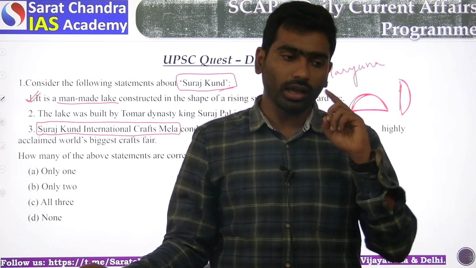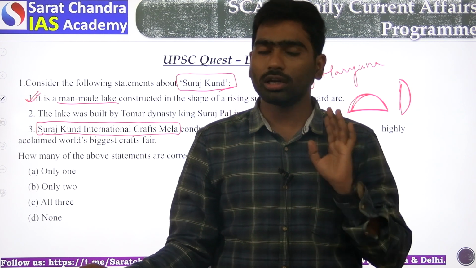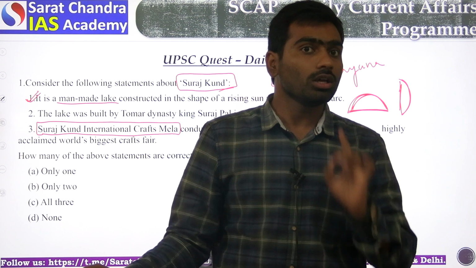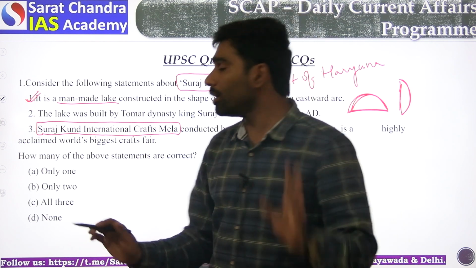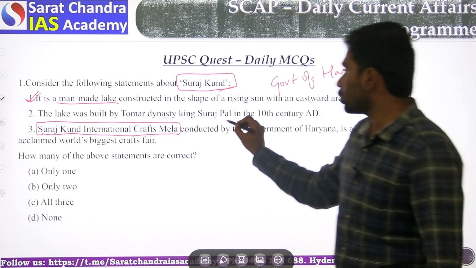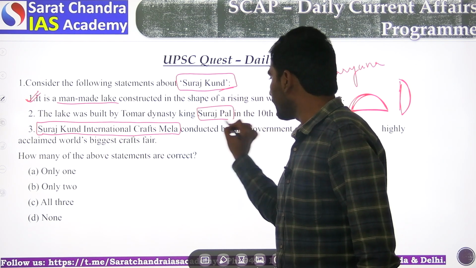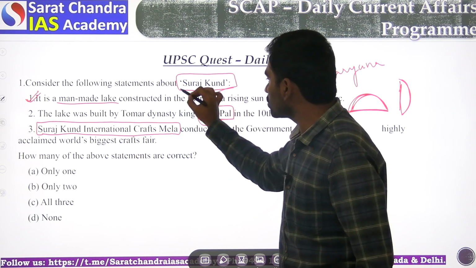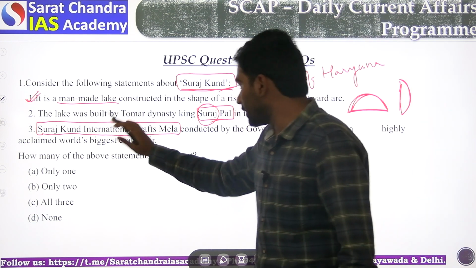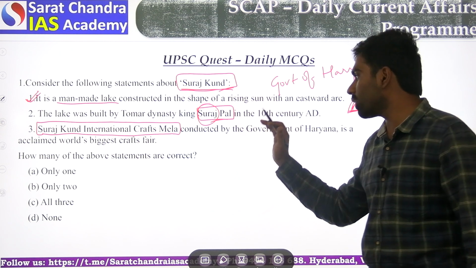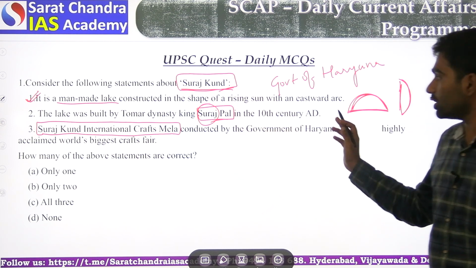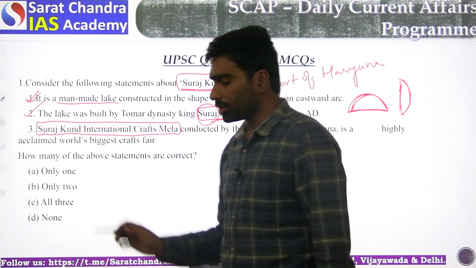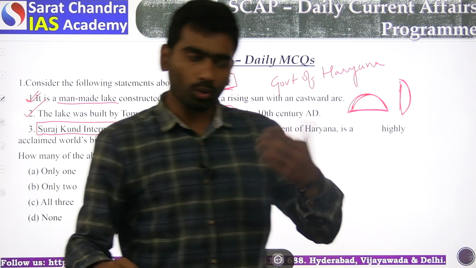This lake also has historical significance. In medieval North India, it was constructed by the Tomar dynasty. The king's name is Surajpal, and the lake is named after him, so Suraj Kund. It was built by the Tomar dynasty king Surajpal in the 10th century AD. This is also a correct statement.